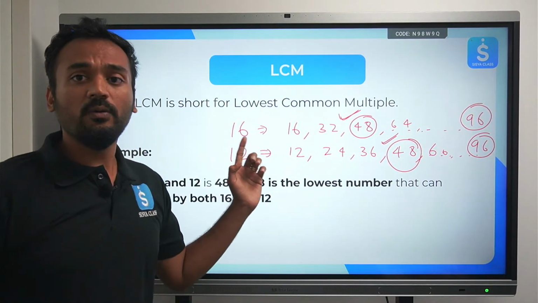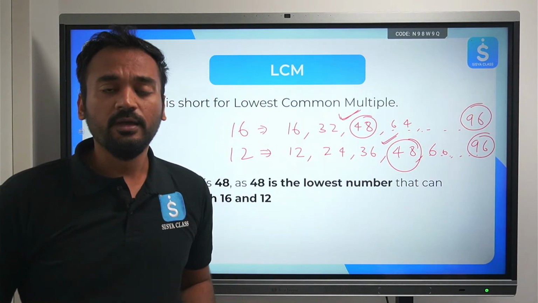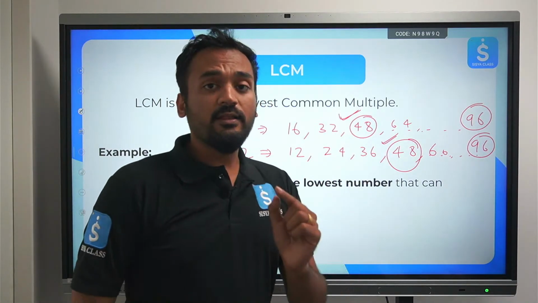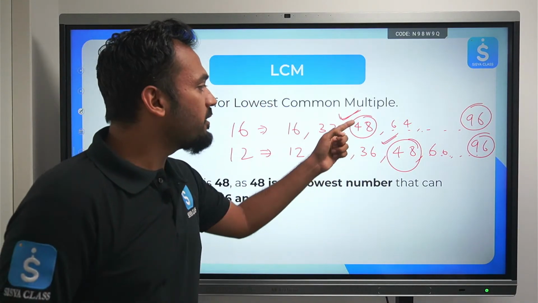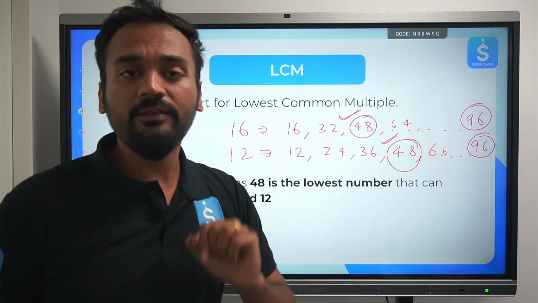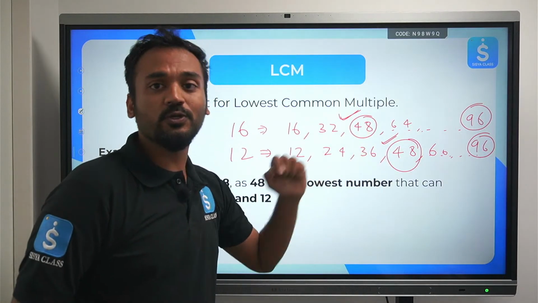However, listing down the multiples like this and finding out the LCM will take a lot of time. There's a better way to do this. I'll tell you that as well. Here one concept more I'd like to tell you. Once you find out the first common multiple, the next multiples are very, very easy to find out, because the next multiples are in the table of this lowest common multiple only.